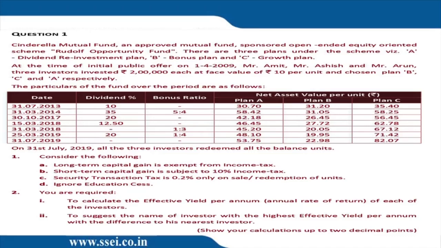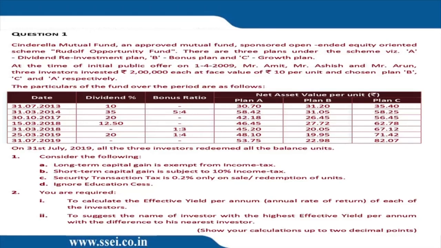Now, look at the table. In the table, particulars of the fund over the period are as follows. So we are given date, dividend percentage, bonus, Plan A, Plan B, Plan C, NAV per unit. On 31st July, all the 3 investors redeemed all the balance units. Consider the following. Long-term capital gain is exempt from tax. Short-term capital gain 10% tax. Now, when these people are computing short-term capital gain, they are computing it with the help of the price net of STT. I mean to say, look at Plan A. The redemption price will be 53.75 minus the STT of 0.2% in point number C.